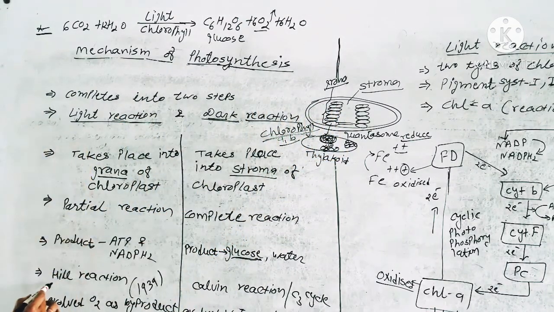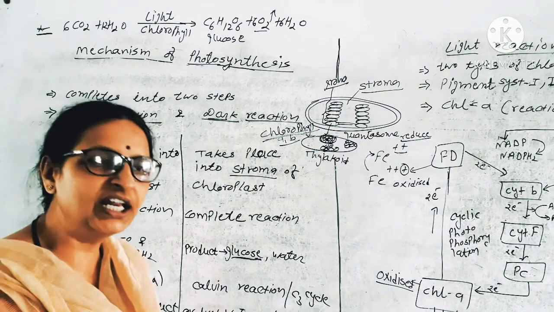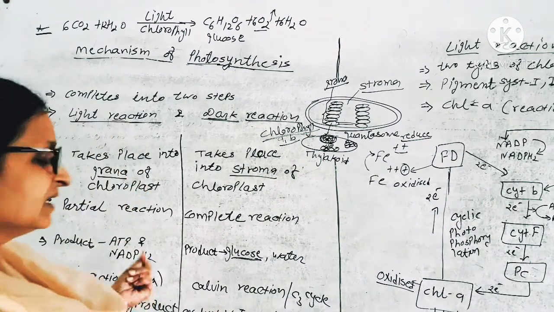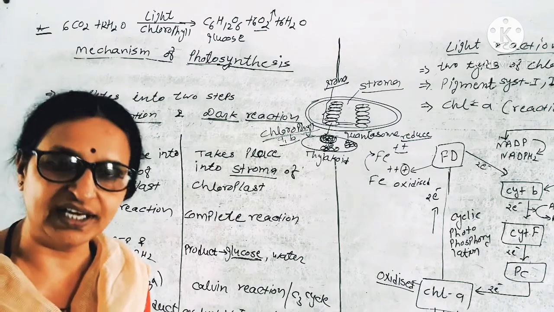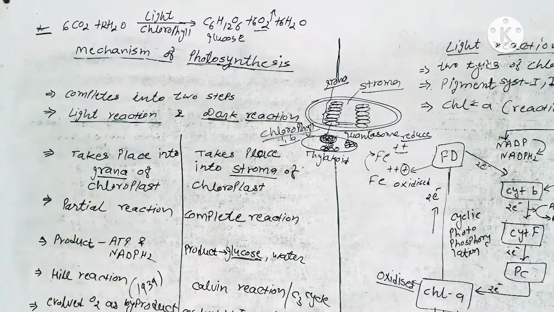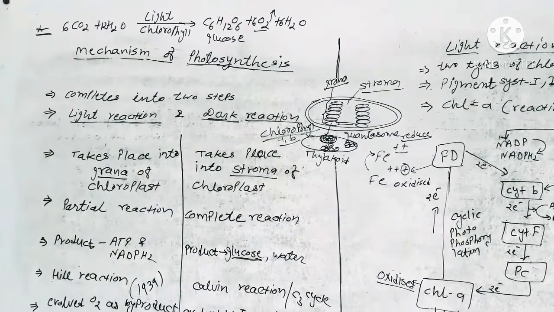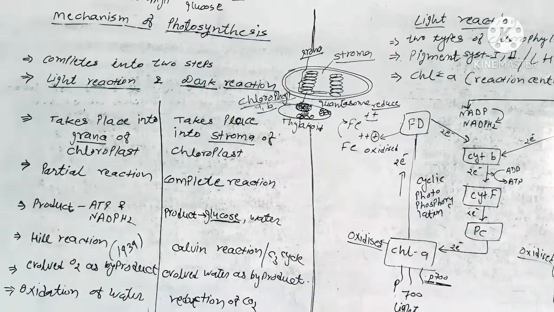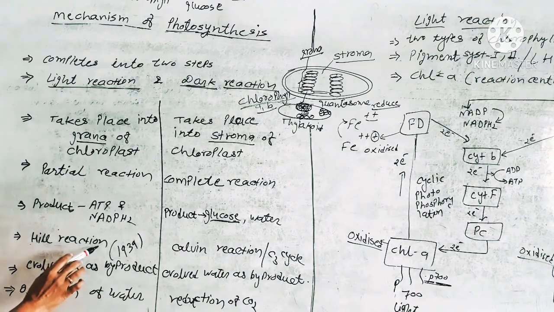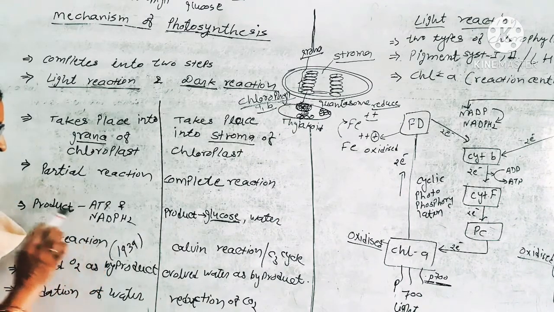Light reaction is also known as Hill reaction because Robert Hill discovered this reaction for the first time in 1939. This is a neat question. Robert Hill evolved this light reaction in 1939.